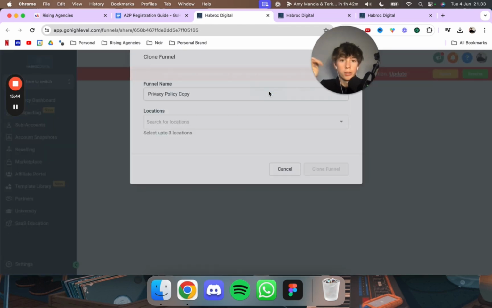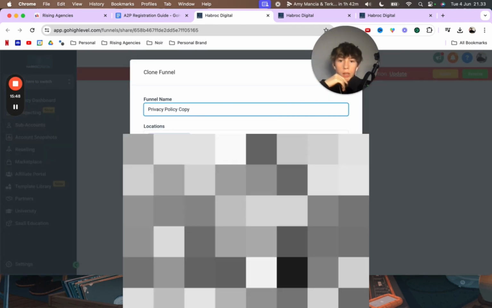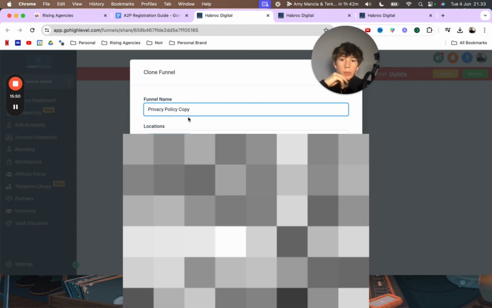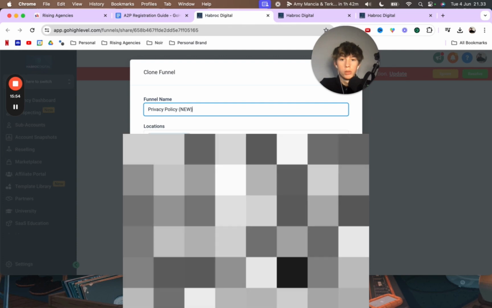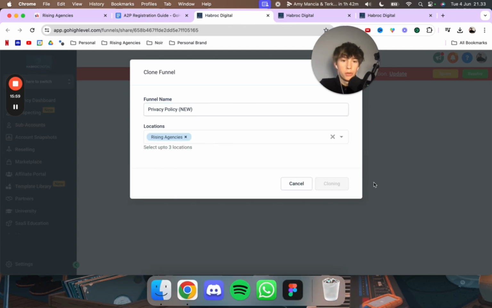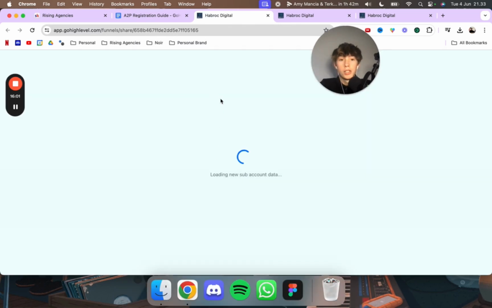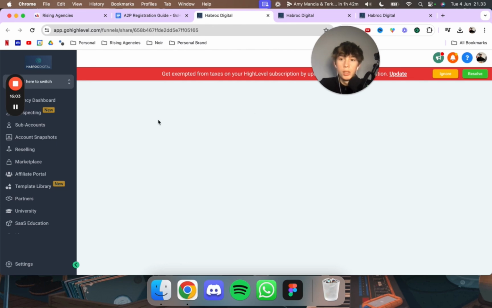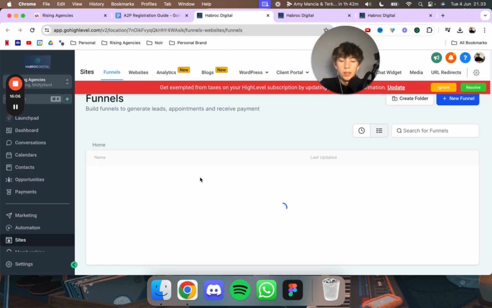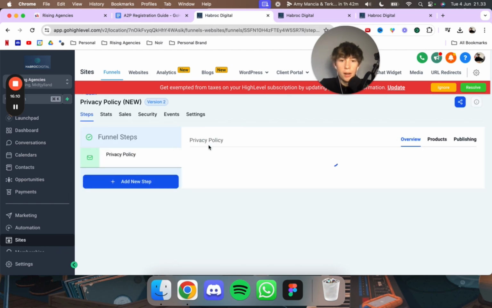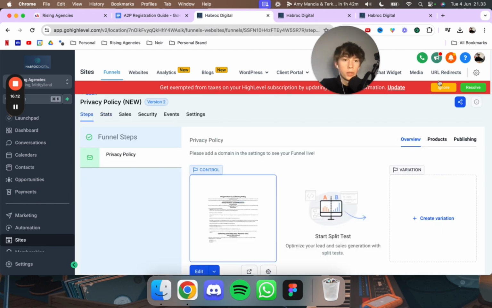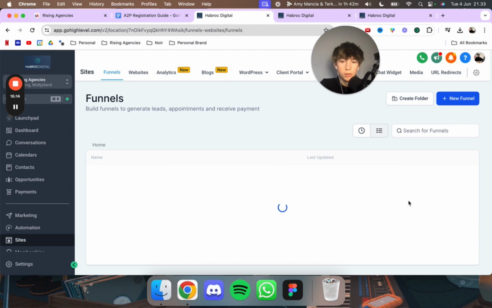So you just add funnel like this, you click on, and then you just choose which sub account you want to put it into. And then you just call it privacy policy, new or something. And then you just clone funnel, and then it integrates automatically to it. Okay? So you see now we have it with the actual step in it. So it will not cause any problems.